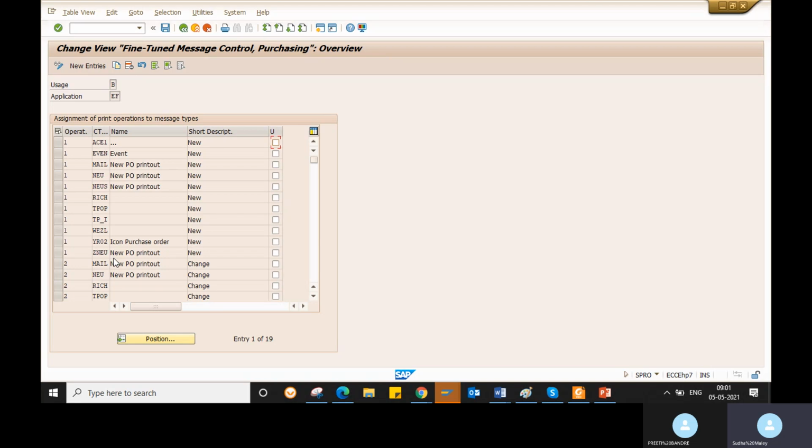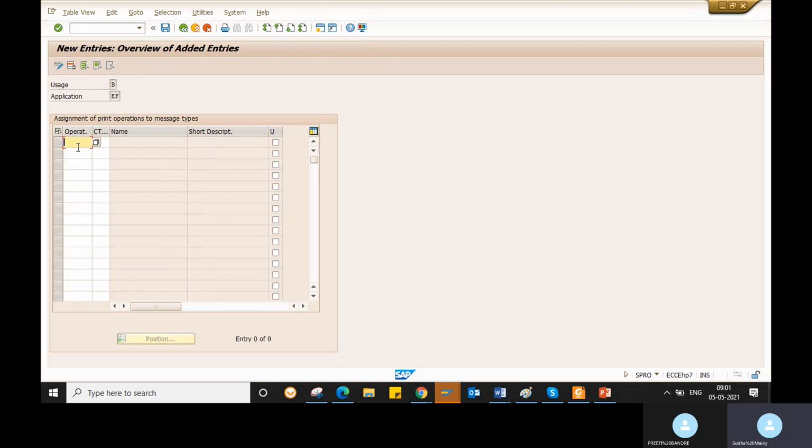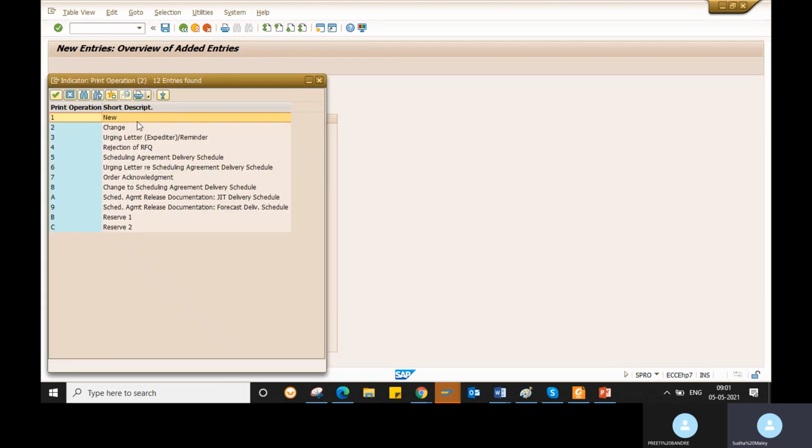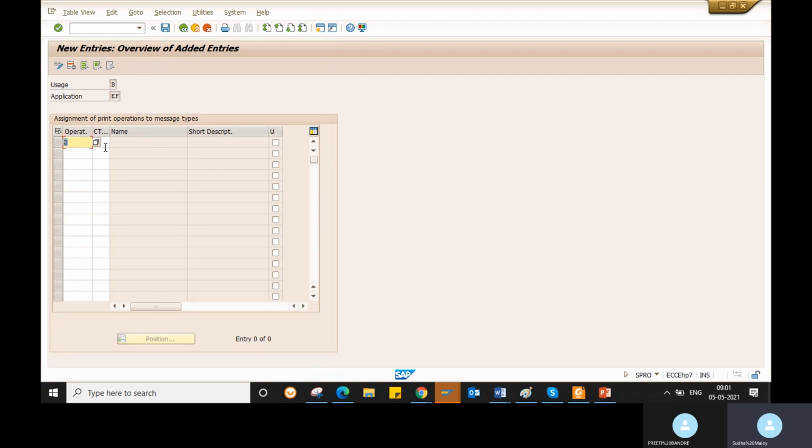If you want to send the changes of your purchase order to the vendor, then you can go to the new entries and here you go to the operation. Here you go to the change here. So give your output type, for example, SNEU is my output type. So give your output type, give the operation as change and you can save, so that the changes of purchase order also you can send.